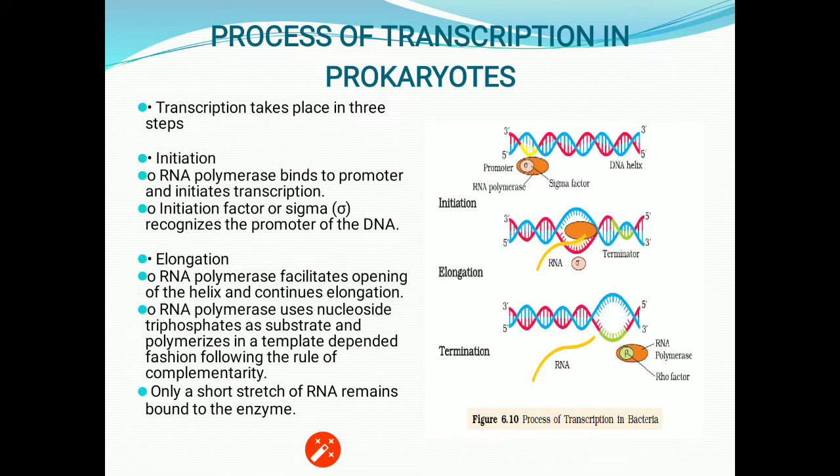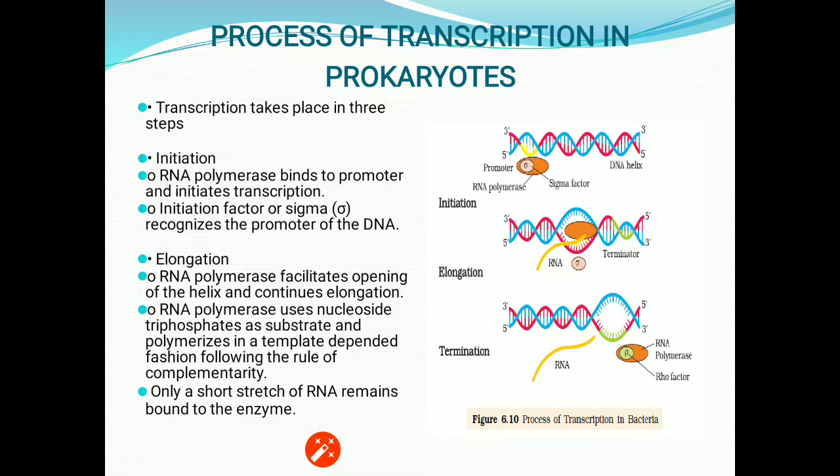The RNA polymerase binds to the promoter and initiates the transcription. The initiation factor or sigma factor recognizes the promoter of the DNA. That means first the RNA polymerase gets attached with the sigma factor, and then it gets attached to the promoter site of the DNA strand or the transcription unit, and then it will start acting. Because the only function of the sigma factor is to initiate the process, it is also termed the initiator factor.